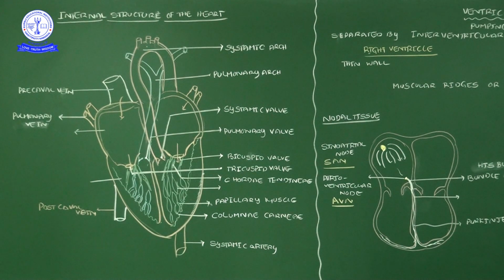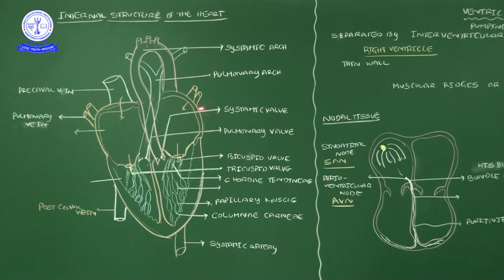The 2 more valves are the pulmonary valve and the systemic valve. Both we can call by a single term, the semilunar valves, because semilunar means the shape of the valve is like a half moon structure. These half moon shaped pulmonary and systemic valves are present at the origin of the appropriate blood vessels.